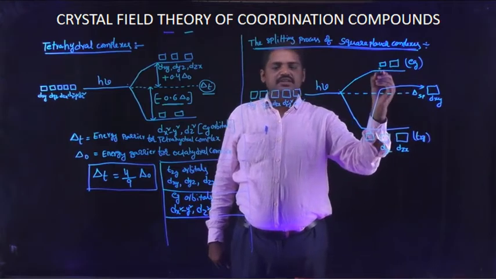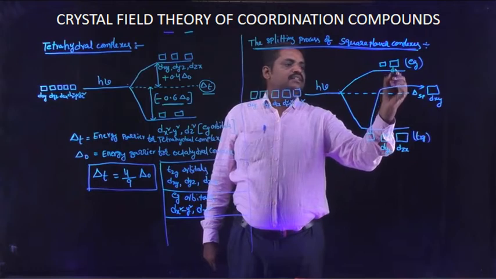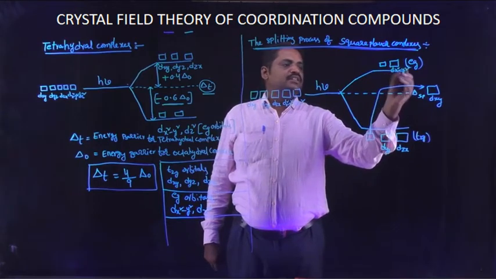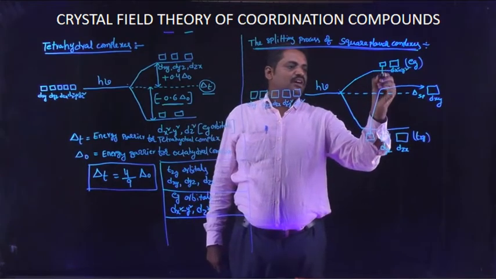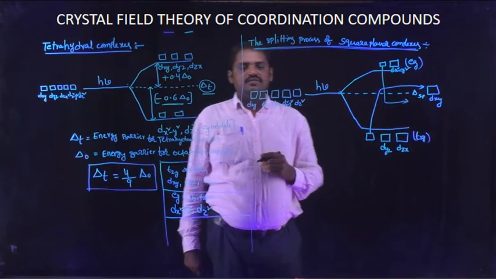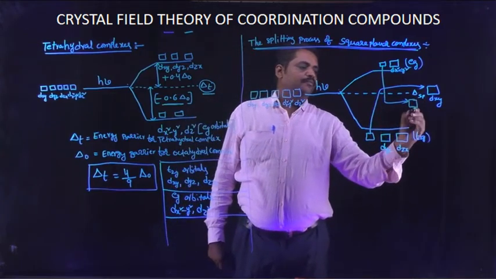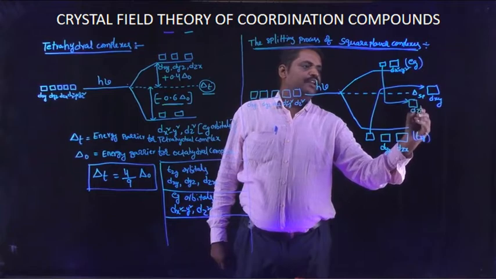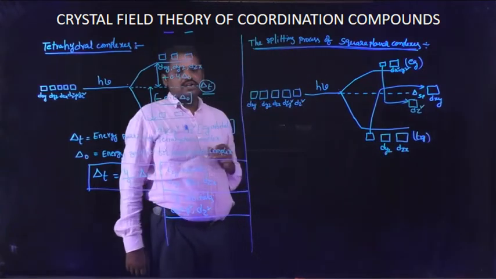The dx square minus y square stays in the same position, while dz square is attained only at the ground level.